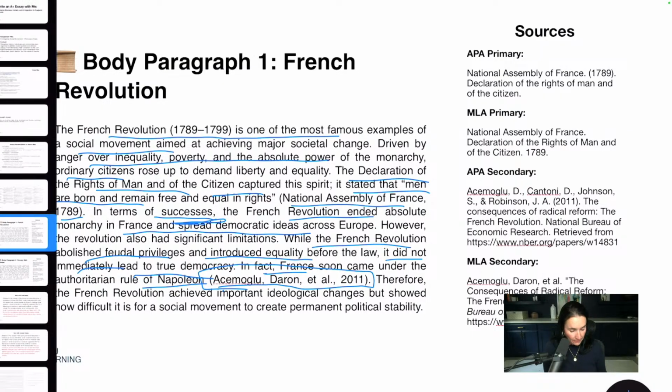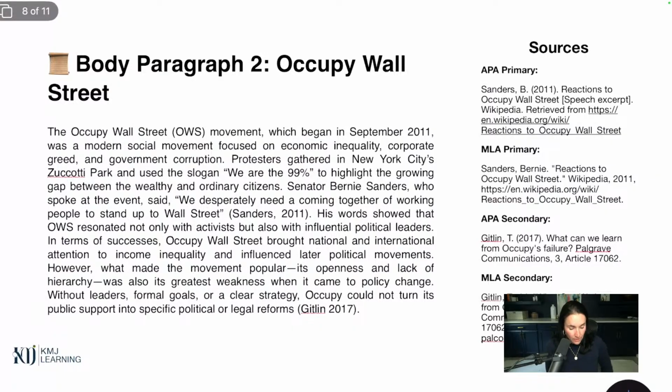Now let's have a look at Occupy Wall Street. Same thing, briefly discussed in the intro. Then I grabbed Bernie Sanders' quote. We desperately need a coming together of working people to stand up to Wall Street. I got that off ChatGPT. Then Occupy Wall Street brought national and international attention. There's the successes. And I put in a quote here from somebody who talked to me about those successes that I got online from ChatGPT.